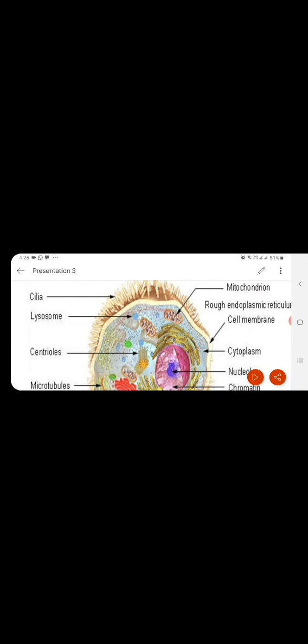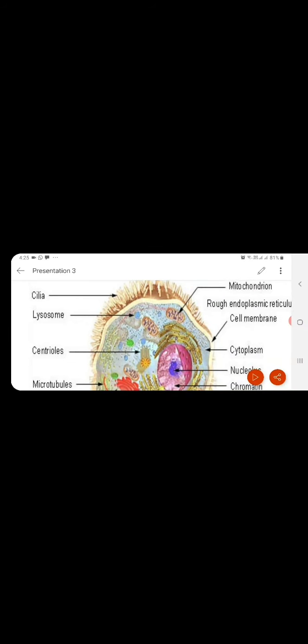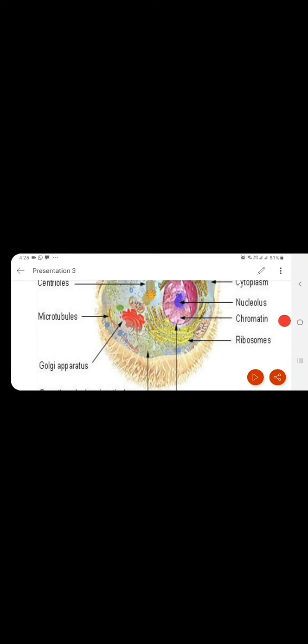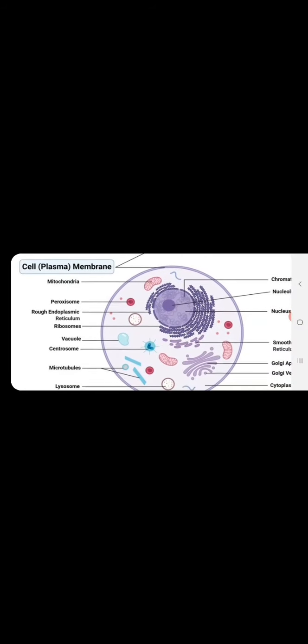lysosomes, mitochondria, rough endoplasmic reticulum, etc. These are all the cell organelles that are present in the cell. In the next diagram also you can see all the structures very clearly.